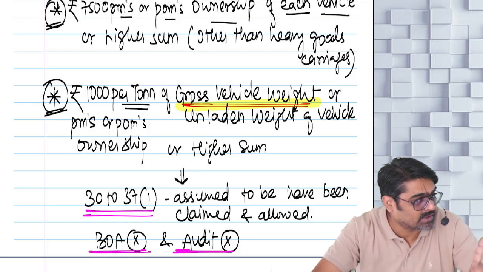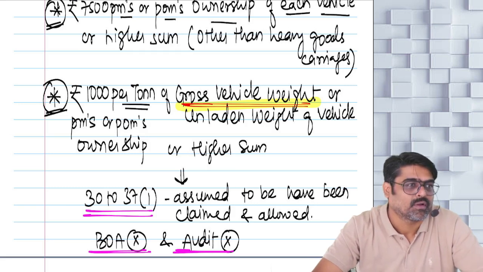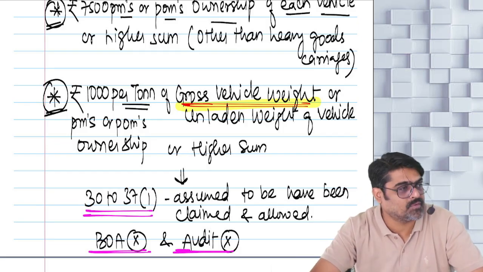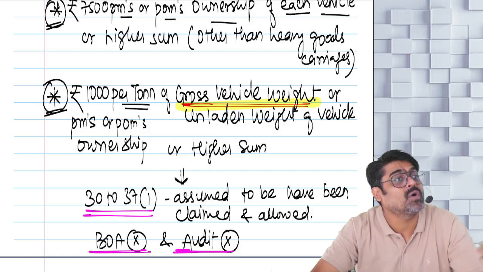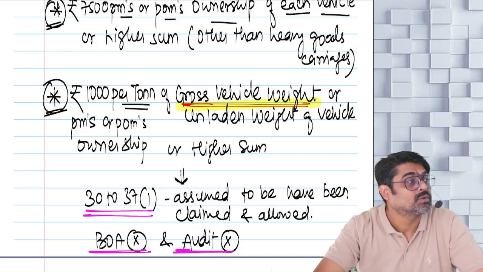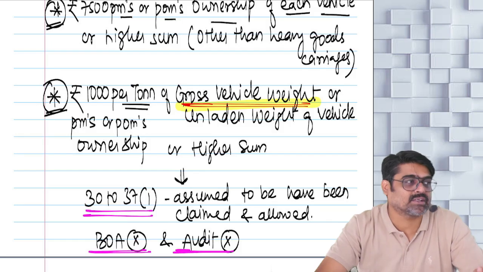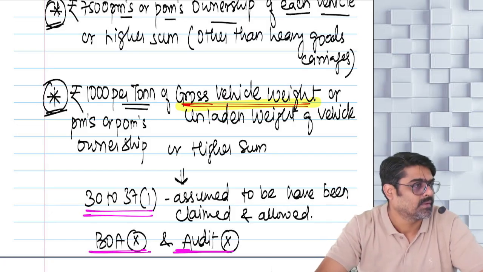Next, second point. Do you remember I told you that if you follow 44AD, for the next 5 years you have to follow 44AD? Even if you are within the limit and you show lower profits, for the next 5 years you cannot follow 44AD. Yes or no? That restriction was not available for 44ADA, and that restriction was not available for 44AE also.